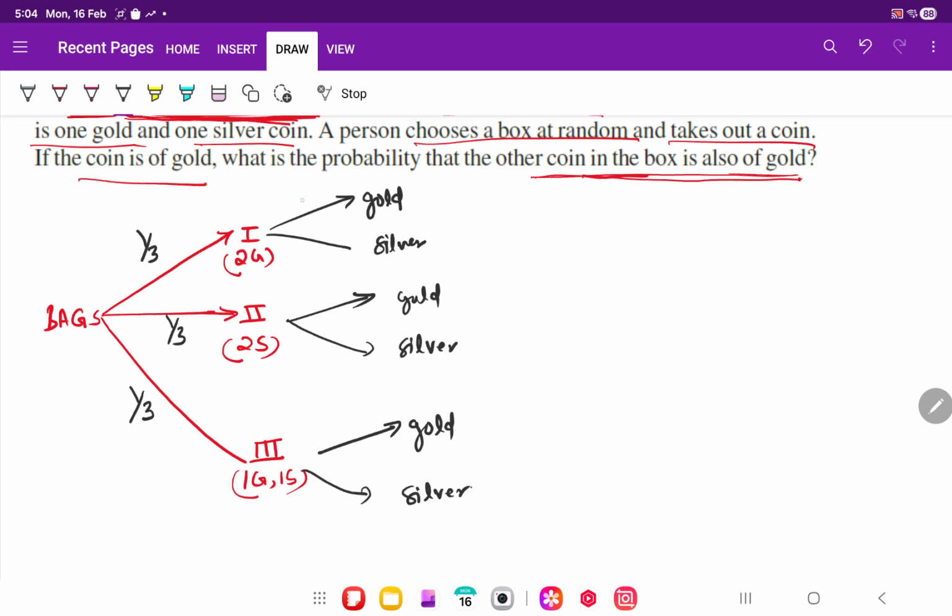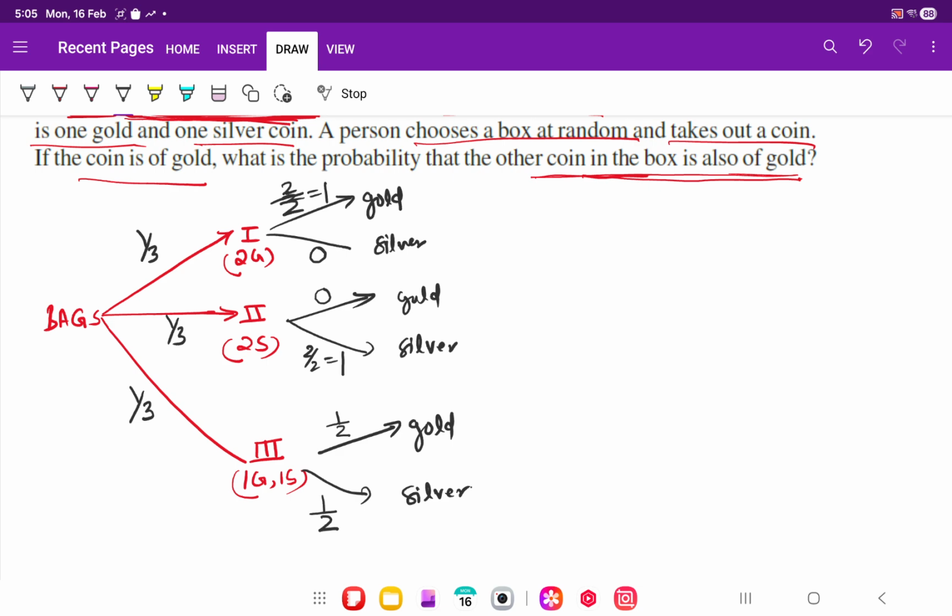So what is the probability gold is there? 2 out of 2. Right? 2 out of 2, which is 1. Silver is not there at all, so 0. Here gold is not there, probability is 0. Silver 2 on 2, which is 1. Here gold is 1 gold, so 1 by 2. Silver 1 by 2. I hope you understood. So this is a probability chart or flow chart.